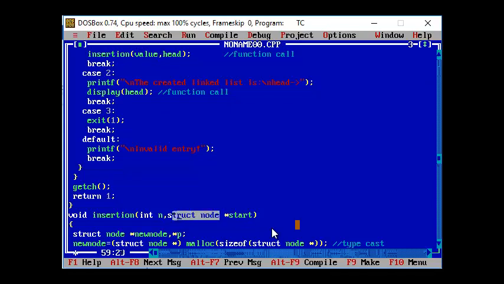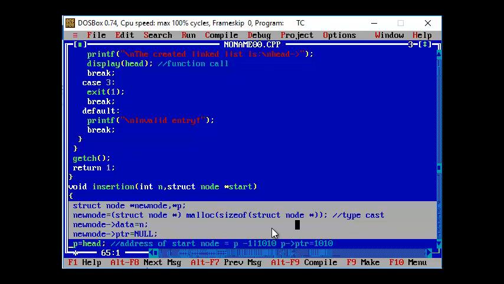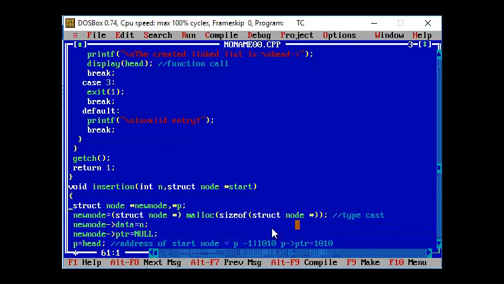Okay, so inside my insertion function, what I'm doing is I'm just trying to create the new node, and what is the data that is getting assigned to the new node, and what will be the pointer value of the new node? This pointer value is getting null. Why? Because the new node is not going to point to the next node.